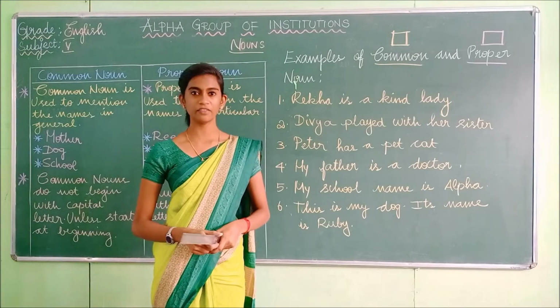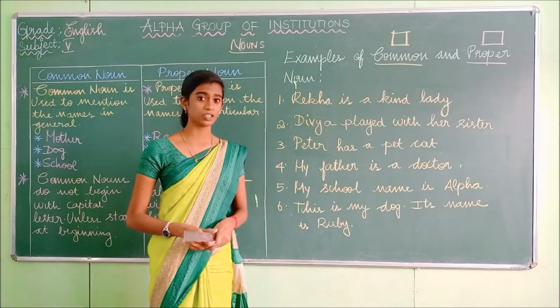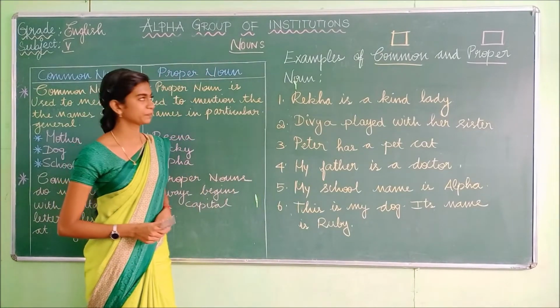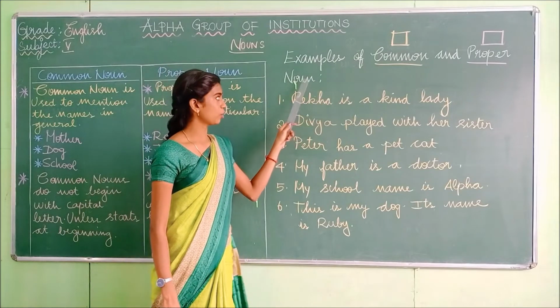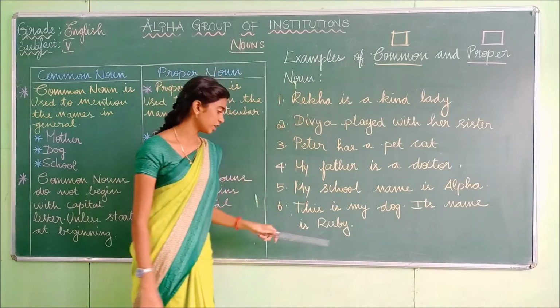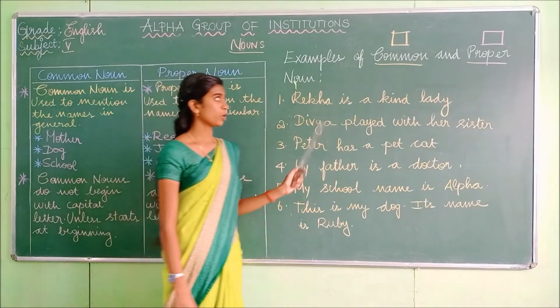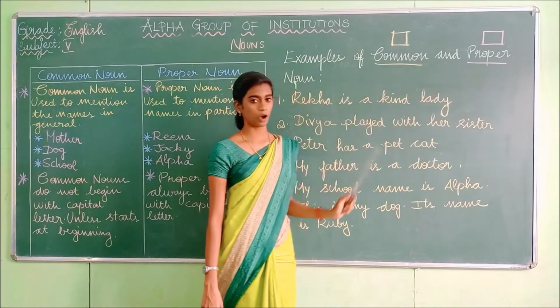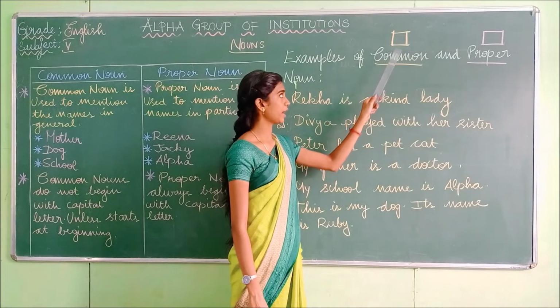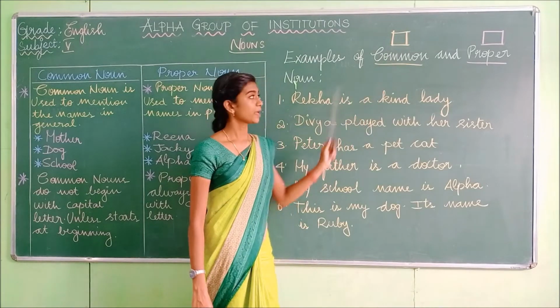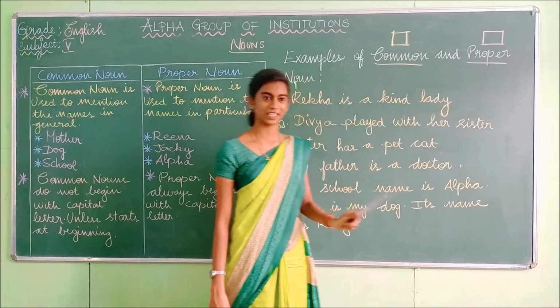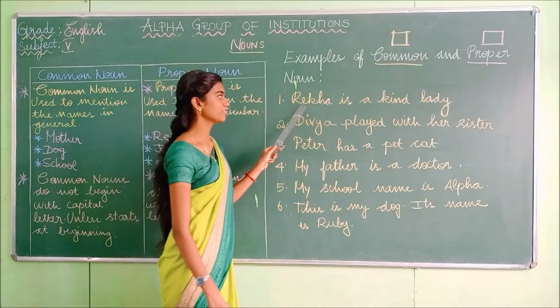Okay students, so now we are going to do exercises using these common noun and proper noun. Are you ready? I have written 6 sentences. What we are going to do is identify the common noun and the proper noun. For common noun, we have to put a box in the yellow color, and for proper noun, we are going to put a box in the pink color. Okay, look at the first sentence.